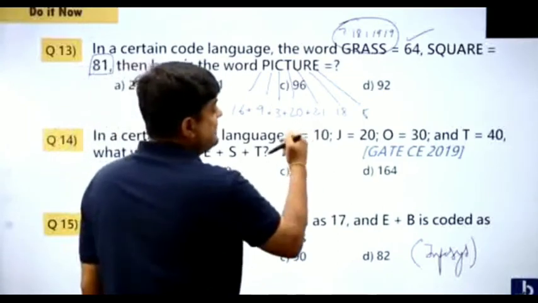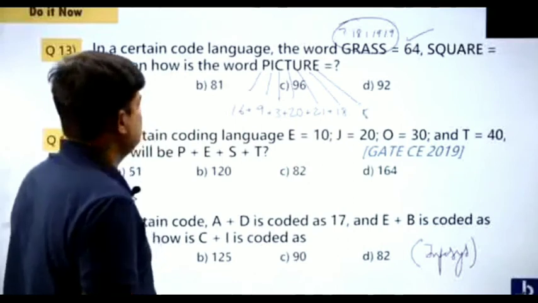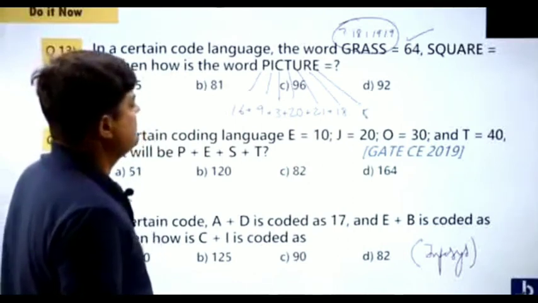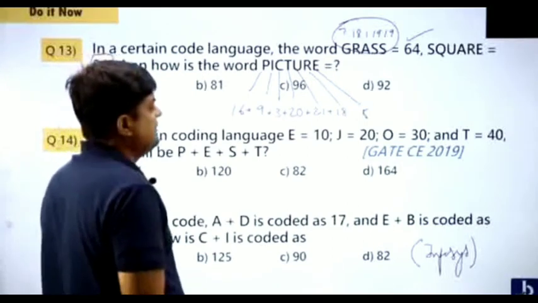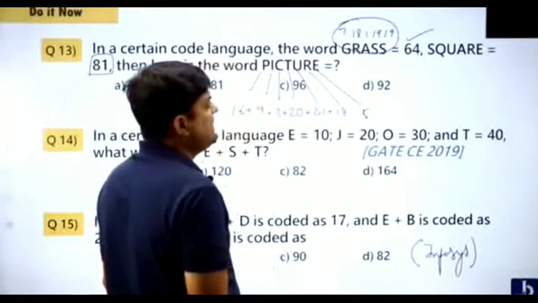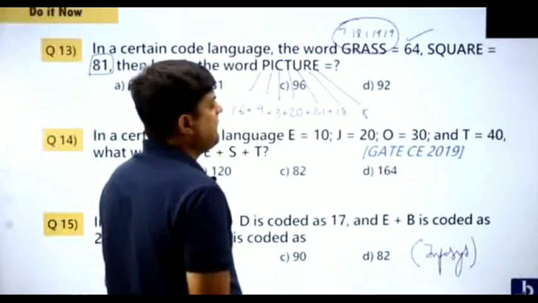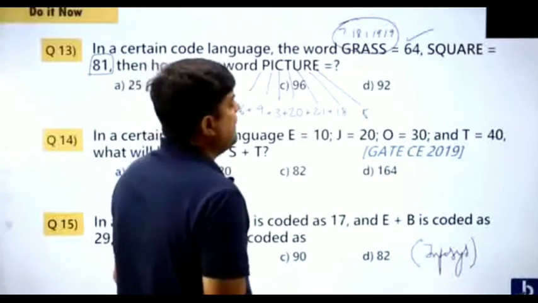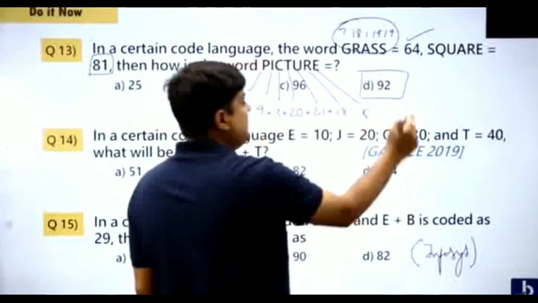Then that is 69, 69 plus 18 is 87. 87 plus 5 is 92. Answer is 92.